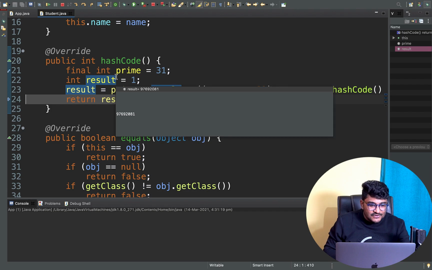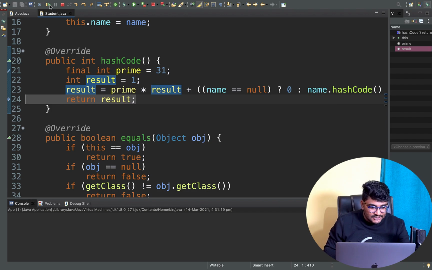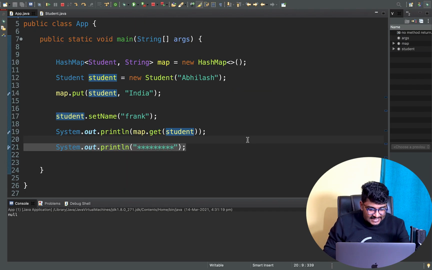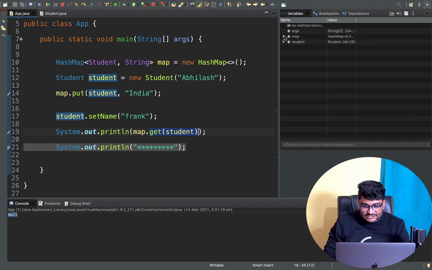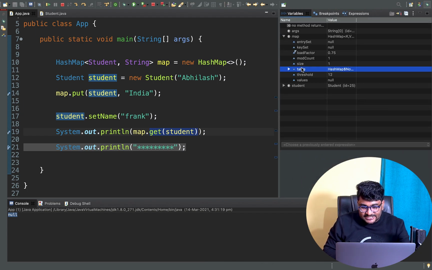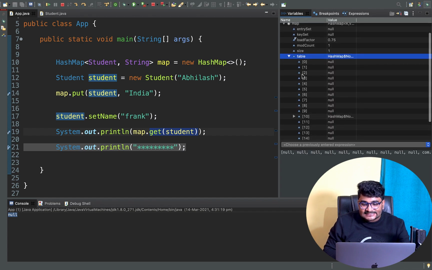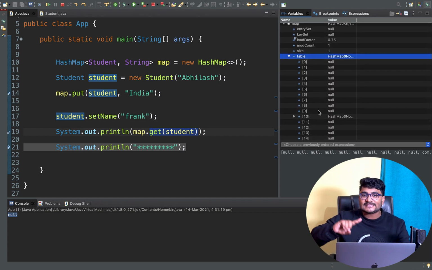Obviously, if I resume again, see, this get method is giving you null, because the get method is trying to find something inside your map table, and which index it needs to look at is calculated by your hashcode.